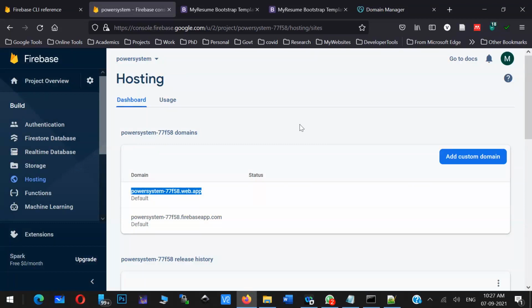You can have an embed tag, and you can redirect your application to this particular URL. Redirect or forward with mask and all you can do using this application. Is it clear what I am trying to convey? That means you can use Firebase for hosting. Very simple.